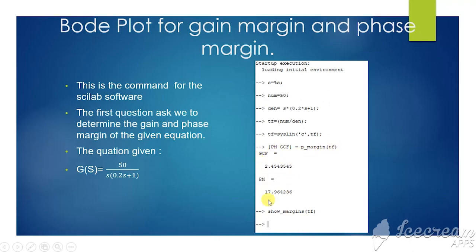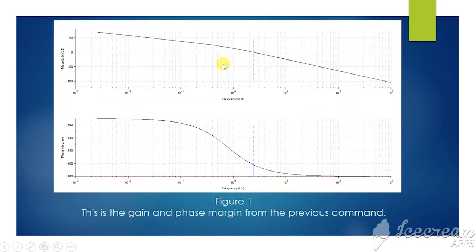This is the value of GCF, 2.4543545. For phase margin, PM is 17.964236. After that we will show margins. So this is the margin we get from the code. This is the gain margin and phase margin from the previous command that we used in Scilab.